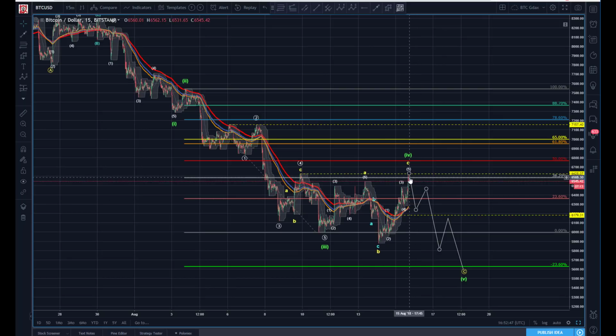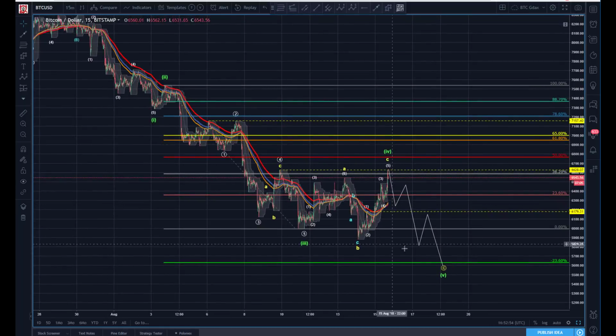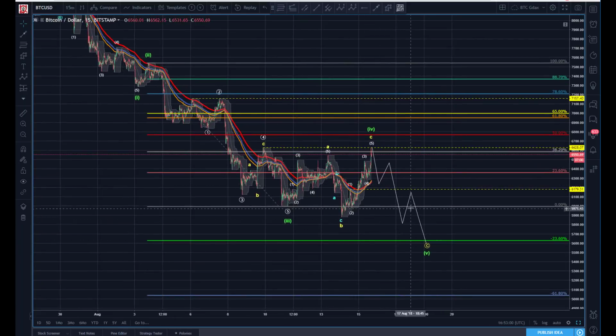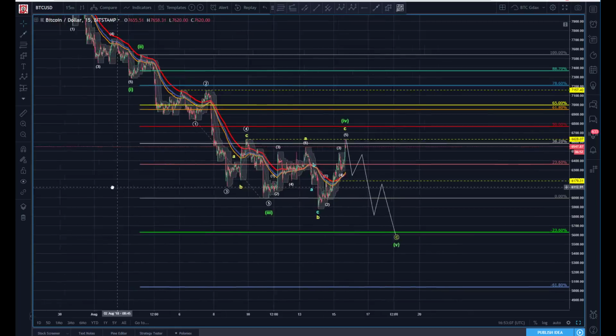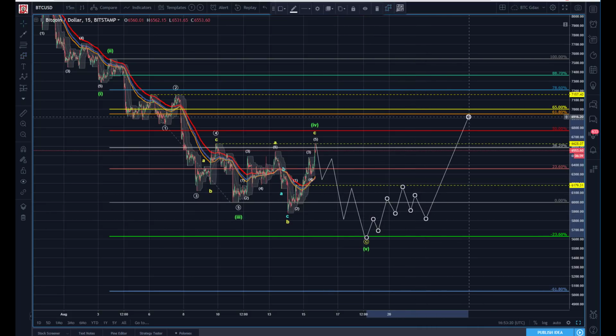So as it sits right now, I think the better trade here is still to be looking to the short side. If you're comfortable being short in Bitcoin, if you prefer to wait for the long side, as I do, then I would encourage you to consider looking at this. I would not be suggesting that you take a buy down here. That's not what I'm suggesting. Too much risk. So if that's going to come down one more time, and we do have it finish in 5, I would be waiting for the first 5. So I'd wait to get a new impulse or motive wave, and then this is the trade I would take looking for that.